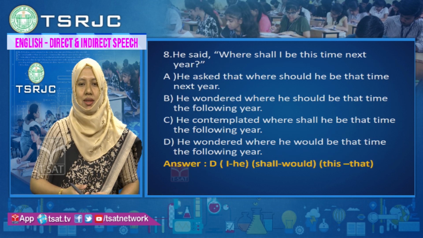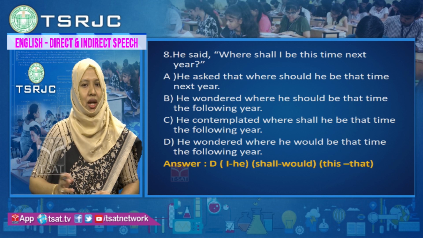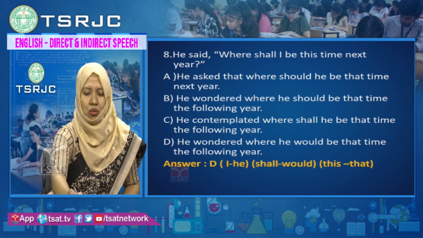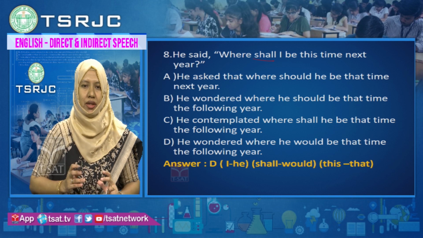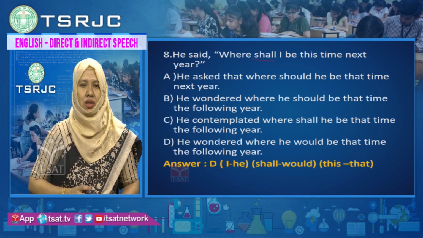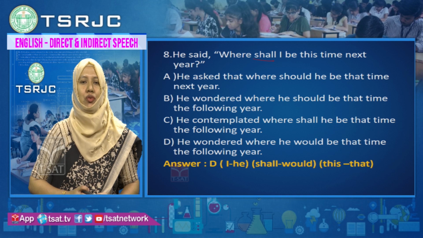Let us look at the next example. He said, "Where shall I be this time next year?" Here a modal verb is used, shall, and it's a question. It's starting with a WH word.